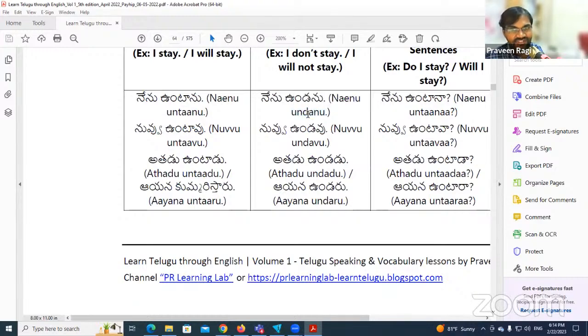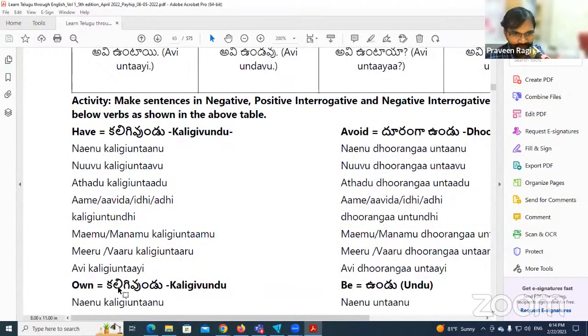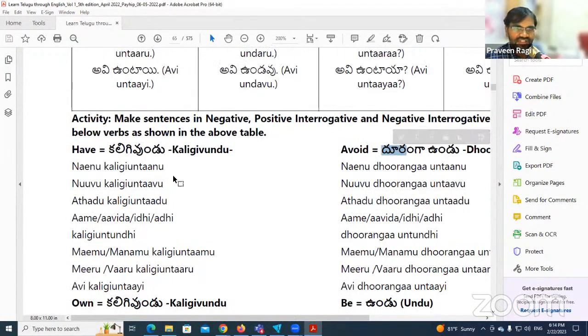Like this, you apply the style to the other verbs, like duranga undu, for all of these. Then make the positive and interrogative sentence forms. That is for homework, and when you have time you can practice.